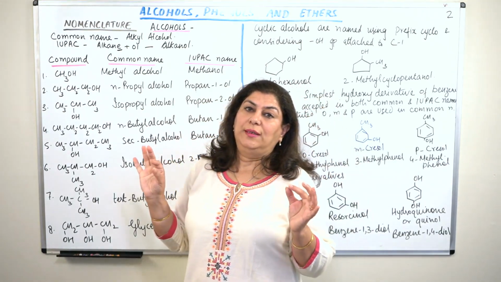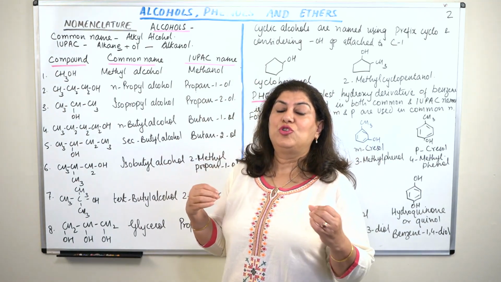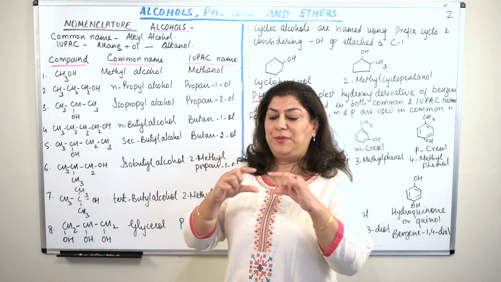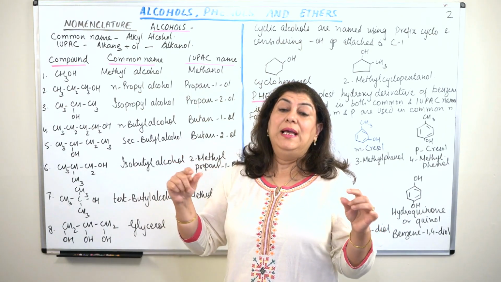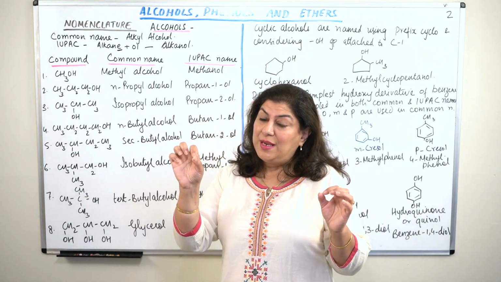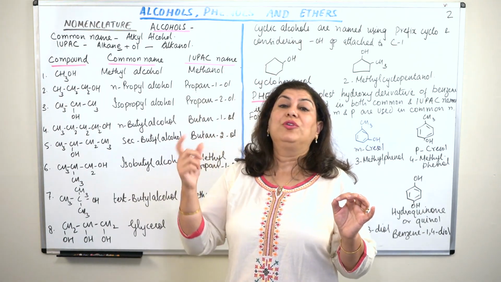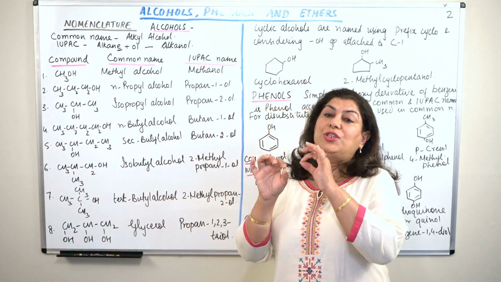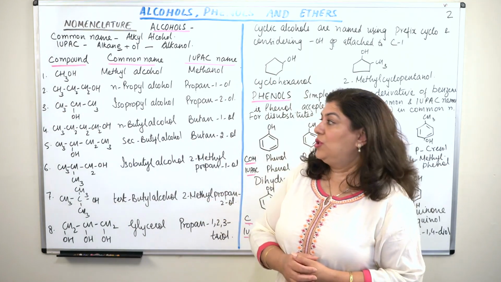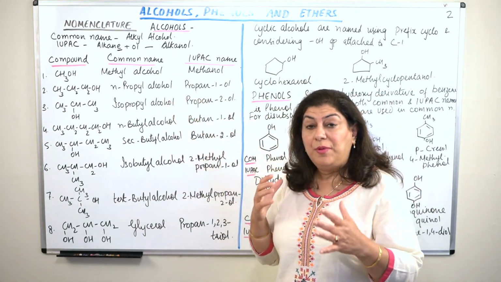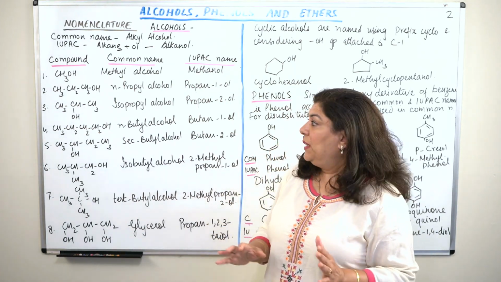IUPAC nomenclature, on the other hand, being very systematic, has basic rules. The first step is to choose the longest chain, which is known as the longest chain rule. Then you find the substituent. To which carbon is the substituent or the functional group attached? And you try to allot that carbon the lowest number when you are naming the compound. I'm not going into details because I'm assuming you know all this already.